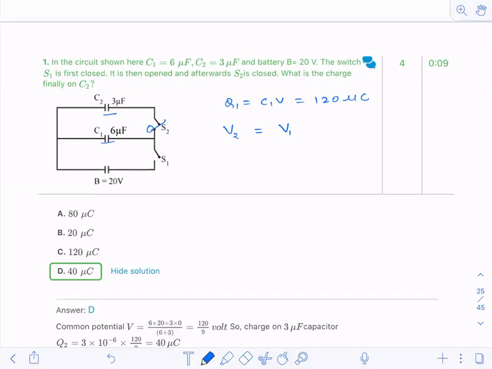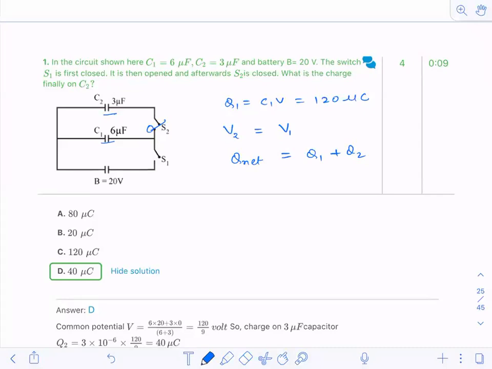Now, once they attain a common potential, what will happen? Total charge will be equal to Q1 plus Q2. Now, what is Q net? Q net is the total charge.